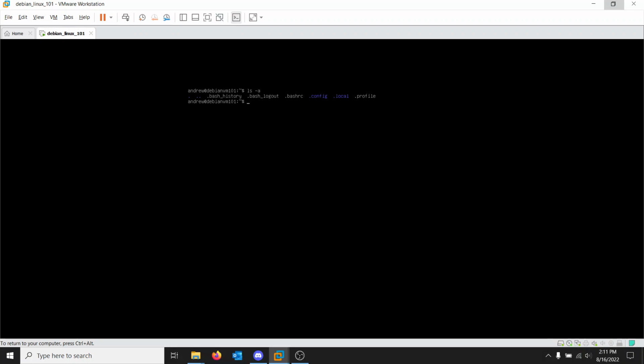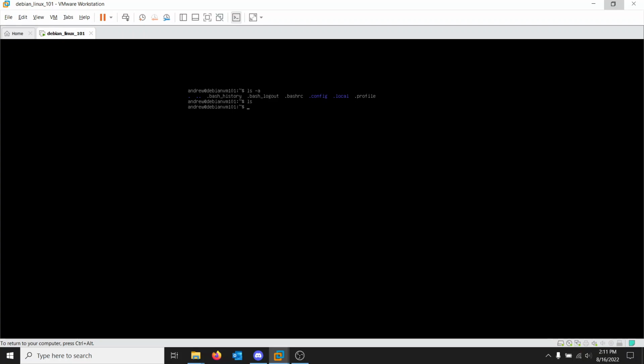Whoa, what's all this stuff? Huh, doesn't show up with normal ls. Well, ls -a, to make it equivalent in Windows, is the equivalent of showing hidden files. That's all it is.